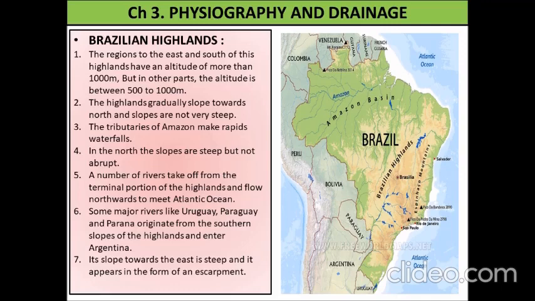The tributaries of the Amazon river make rapid waterfalls. It is very much clear from the map. In the north, the slopes are steep but not abrupt. Why? Because a number of rivers take off from the terminal position of the highland and flow northward to meet the Atlantic Ocean. Some major rivers like Uruguay, Paraguay and Paraná originate from the southern slope of the highland and enter Argentina. Its slope towards the east is steep and appears in the form of an escarpment.